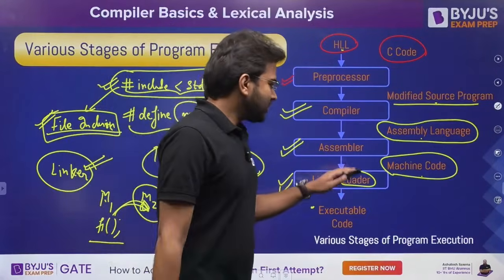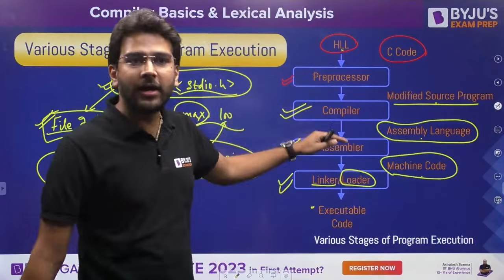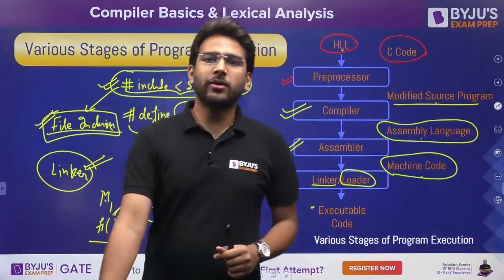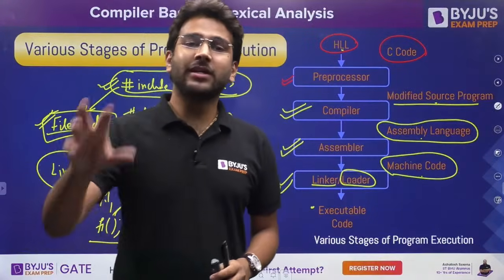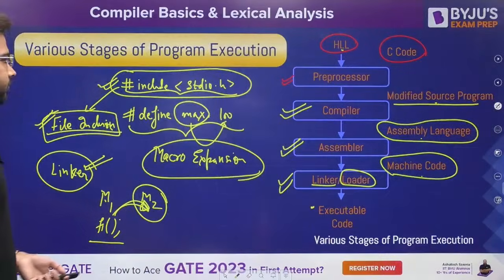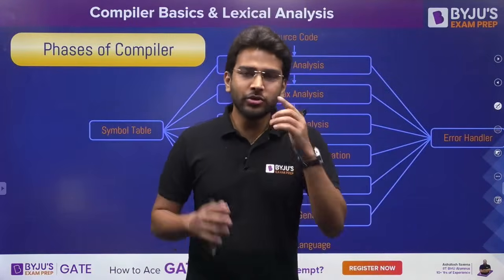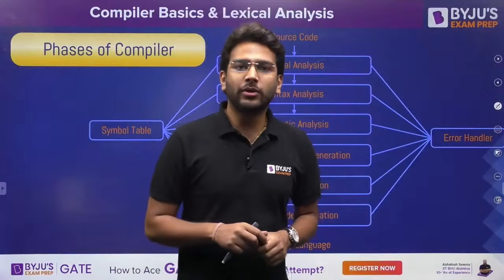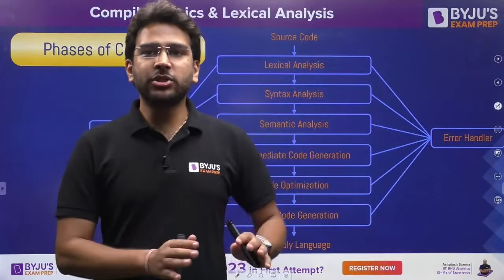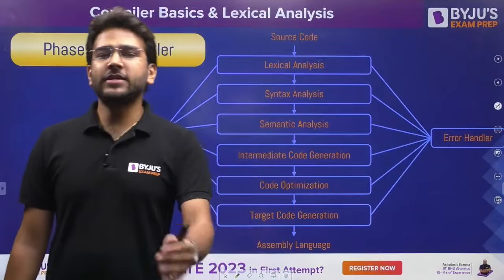Clear? So these are the various stages of the program execution. First we have preprocessor, then we have compiler. After compiler, we are going to give it to assembler, and then linker and loader will generate the final executable code which will be present in the main memory for the execution purpose. Clear? Let's proceed further. Now, as we are discussing compiler design, the most important thing we are going to discuss is only compiler, not preprocessor, assembler or linker loader. That is not that much important. Here we are going to discuss compiler. So let's talk about various phases of compiler.